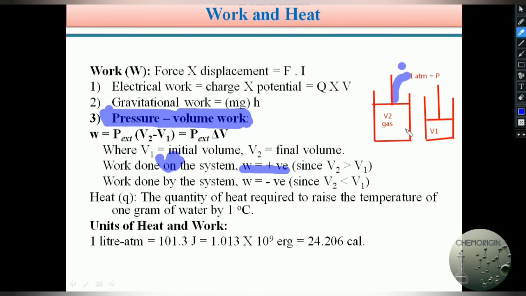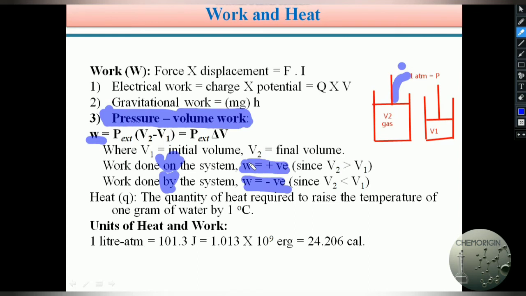The gas present in the cylinder is our system. So work is done by the system. In this case V1 is greater than V2. Therefore W becomes P external into a negative. Overall the work is negative. So students, please remember: work done by the system, W negative. Work done on the system, W positive.